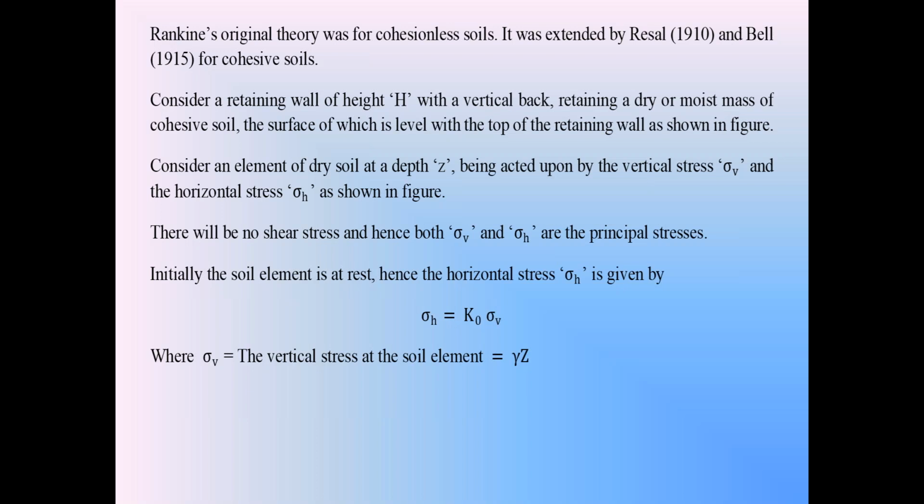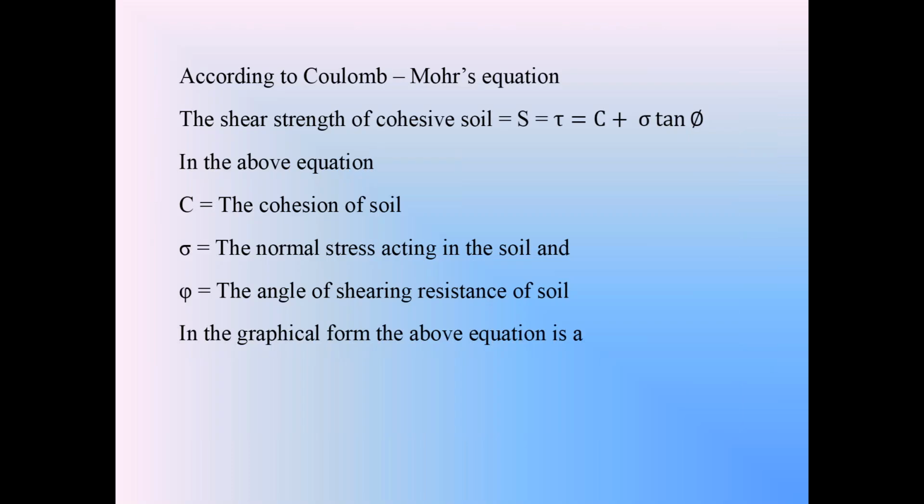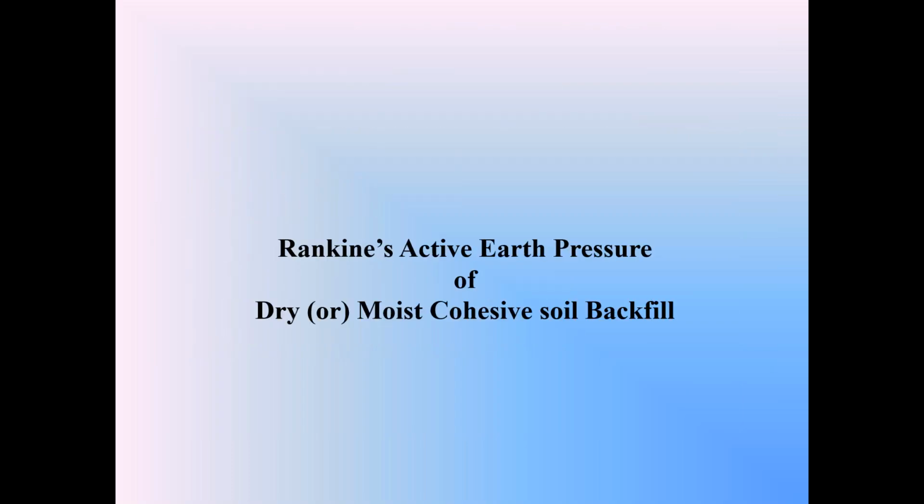Now we are going to discuss Rankine's active earth pressure theory if the backfill is a cohesive soil. So in today's class, I am going to discuss Rankine's active earth pressure theory for the moist cohesive backfill or the dry cohesive backfill. That is, the backfill soil is a cohesive soil.